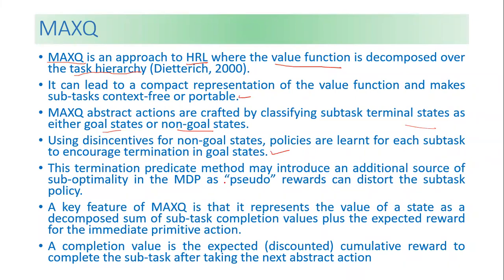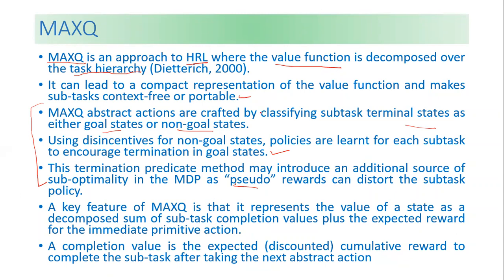This termination predicate method may introduce an additional source of suboptimality in the MDP. We are saying the pseudo reward can be designed per subtask. What that means is how we go about the terminal state, goal state and non-goal state, and how the non-goal states and predicates will be used.